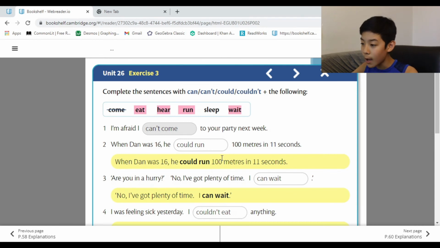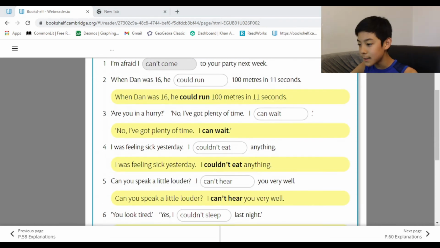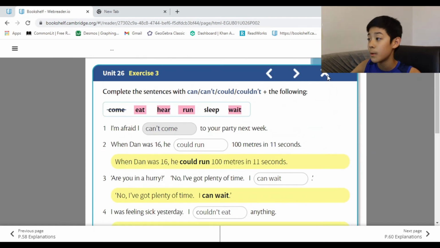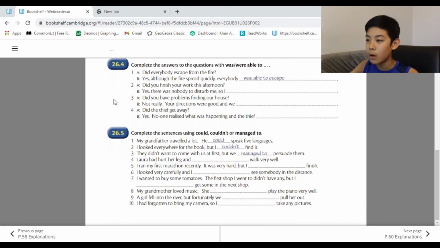Could run. Can't wait. Couldn't eat. Can't hear. And could not sleep. Couldn't sleep. Alright, here we go. Oh my god, we got 2 more and this one's very long and I don't like that.